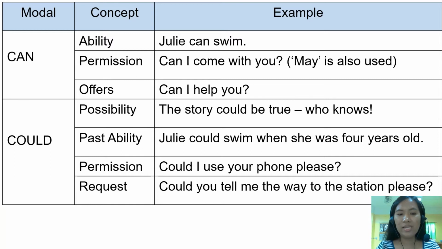The next one is permission. In the given sentence, could I use your phone, please? Okay. And then the next one is request. It means that we are requesting something. Could you tell me the way to the station, please? Okay. So these are the modals can and could.